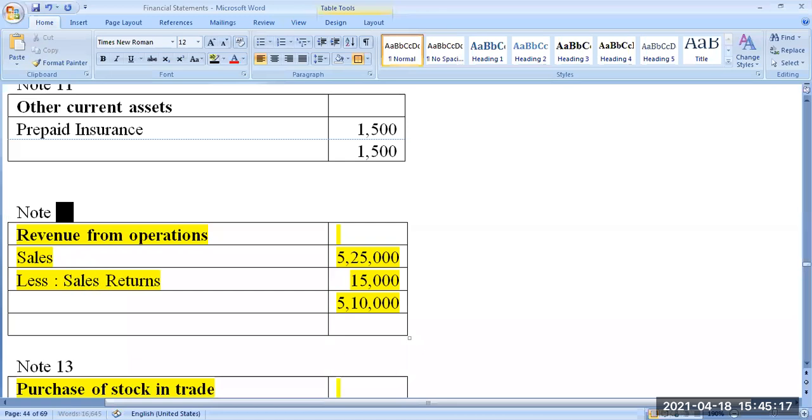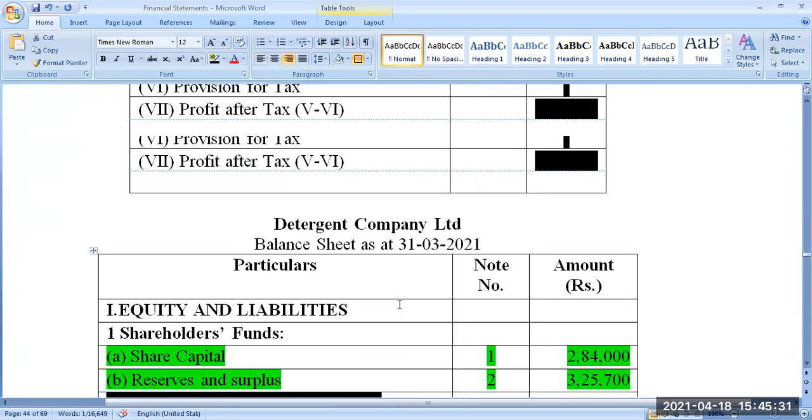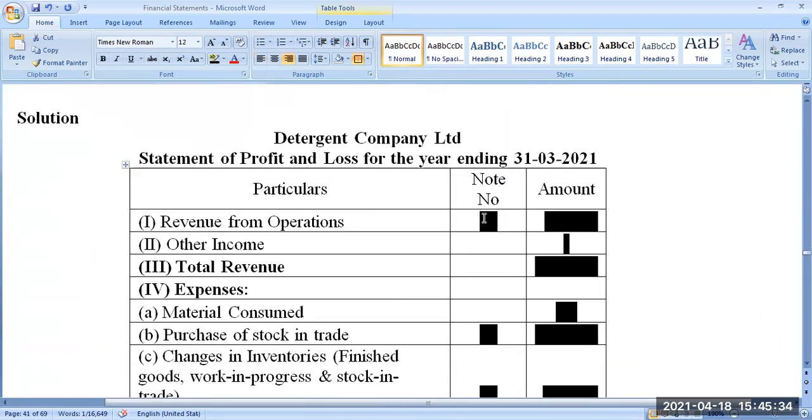Sales minus sales return is equal to revenue from operation. So this amount is to be taken and written in the profit and loss account as the first item: 5,10,000.